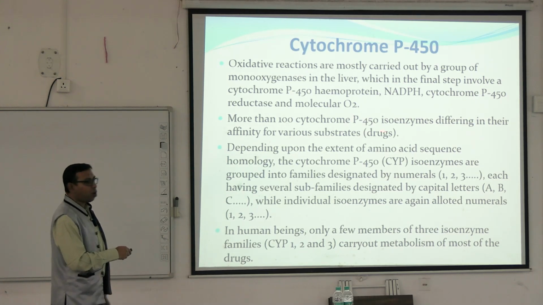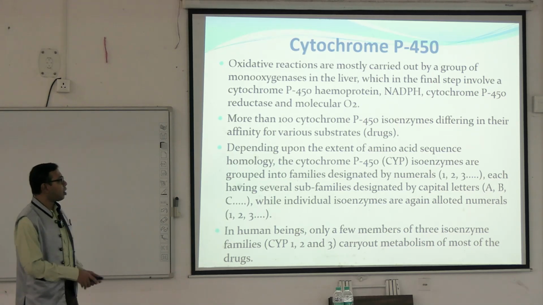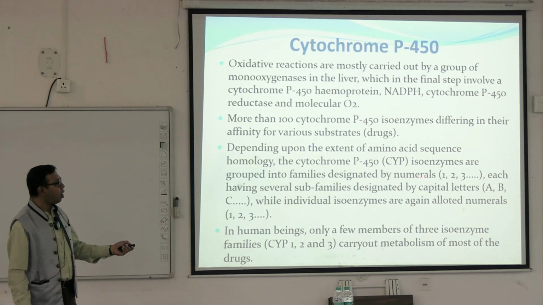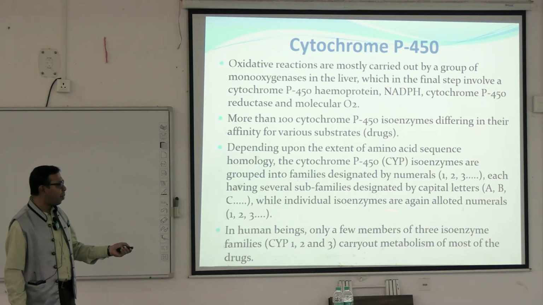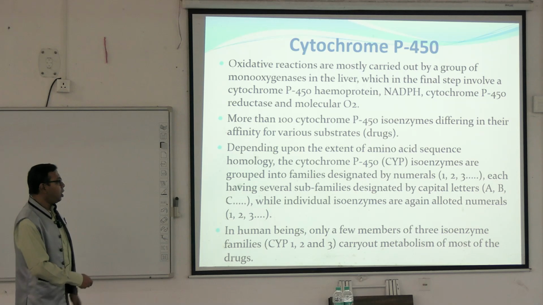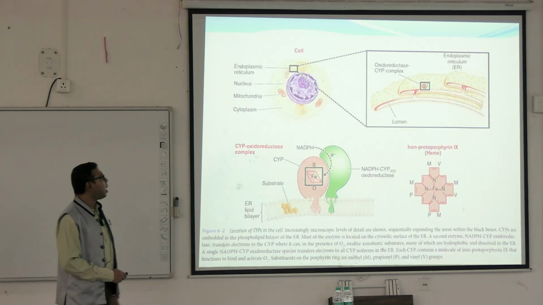More than 100 cytochrome P450 isoenzymes are there, but mostly what I have already discussed, that is usually designated by the numerals 1, 2, 3, then subtypes A, B, C. Again, there are more subtypes like 1, 2, 3, etc. In humans, mainly cytochrome 1, 2 and 3 carry out most of the chemical reactions.